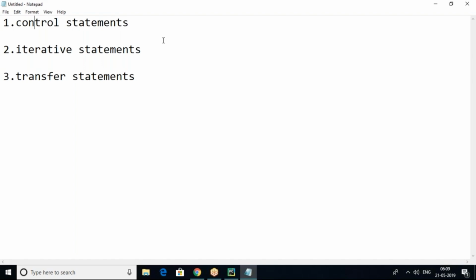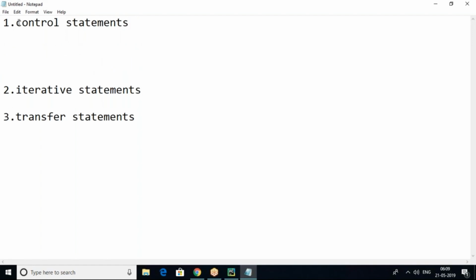Now coming to the point, control statements, iterative statements, transfer statements. These are the three kinds of statements in Python. First we'll look into them one by one practically. Control statements are used to control the flow of execution. So what are the control statements here?